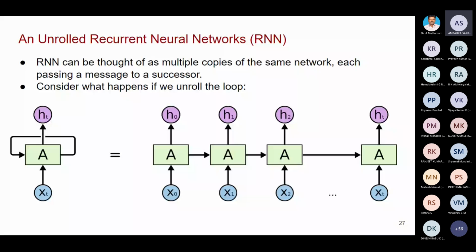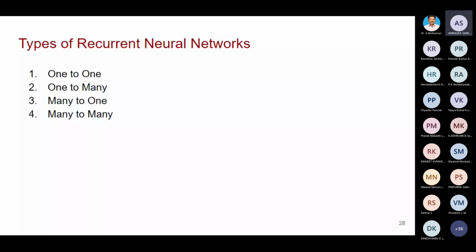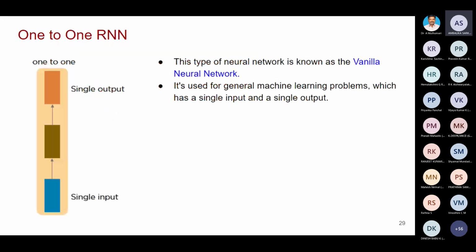Then if you take the types of recurrent neural network, there are many: one-to-one, one-to-many, many-to-one, and many-to-many. One-to-one RNN means you apply a single input and get a single output. This type of neural network is known as a vanilla neural network.